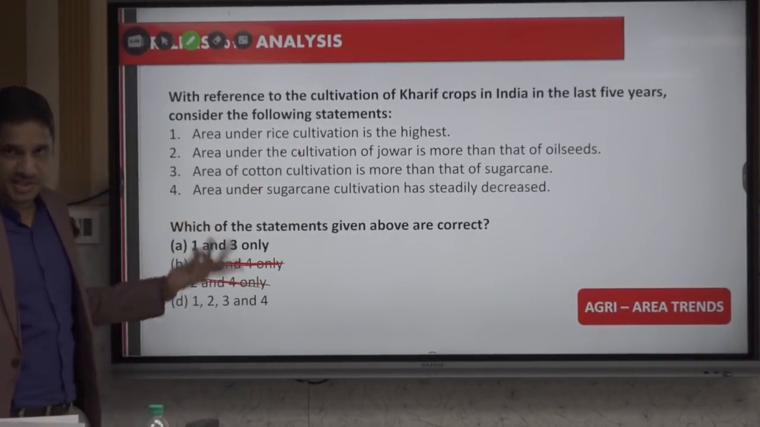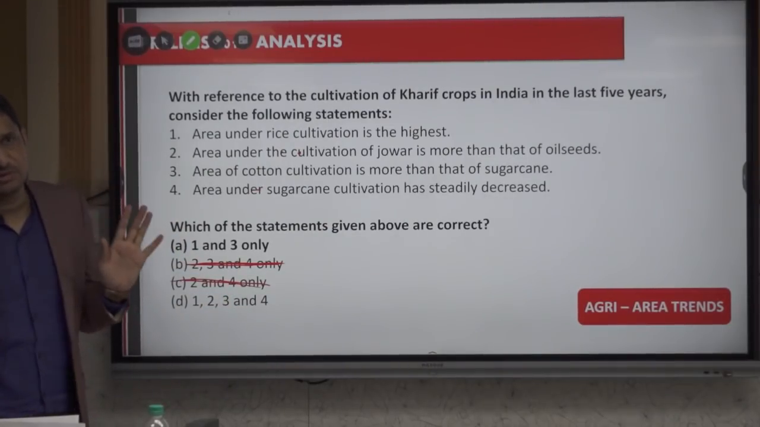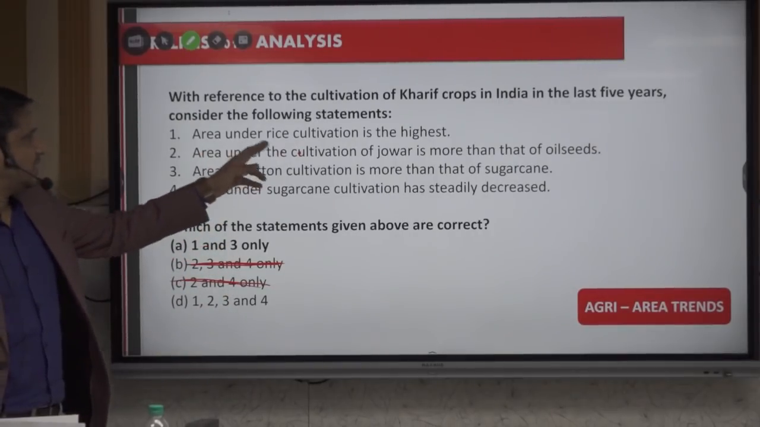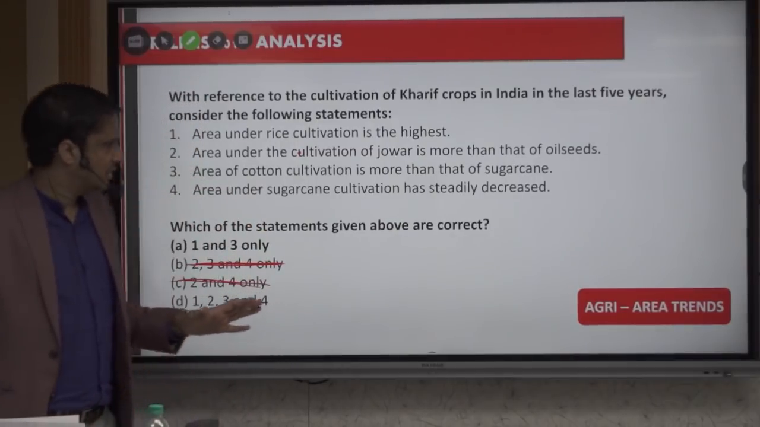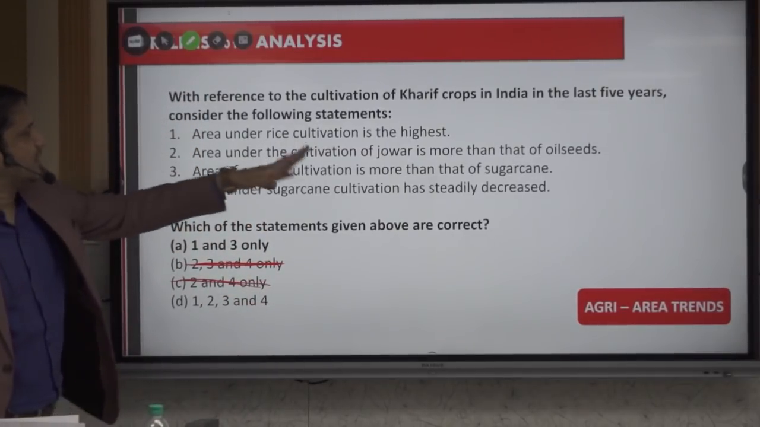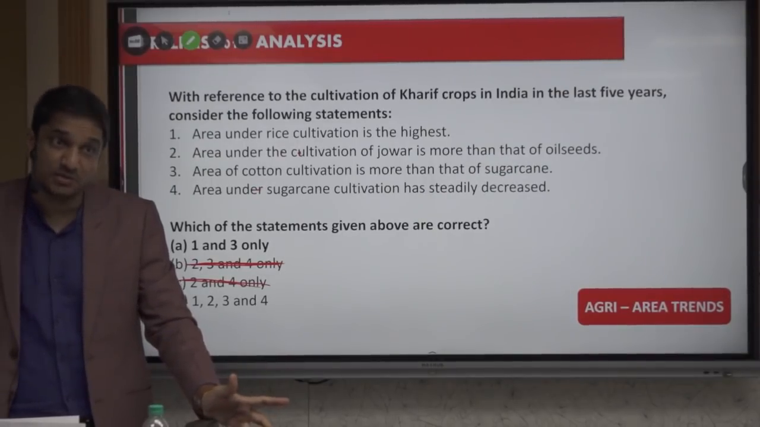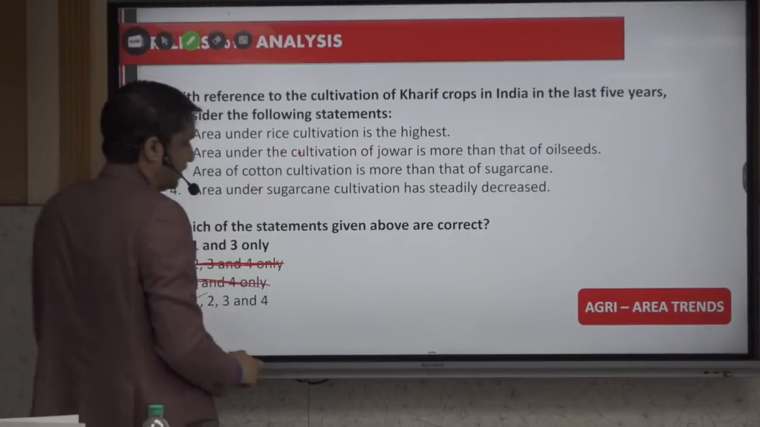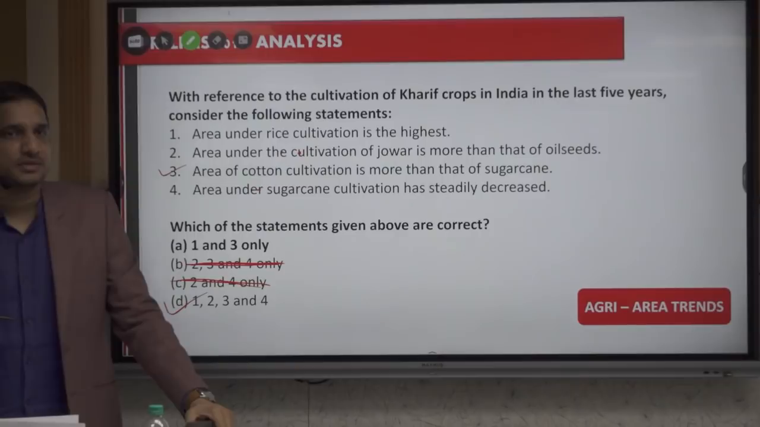Now come all the statements. It means we just need to find one statement which is wrong. Then we are done with the option 1 or 4. Area under cultivation of jowar is more than that of oilseed. Suppose we don't know this. Go to the next statement. Area of cotton cultivation is more than sugarcane. This we know is wrong because it is the same. 3%, that became 5%, that became 7%. So this is 100% correct.